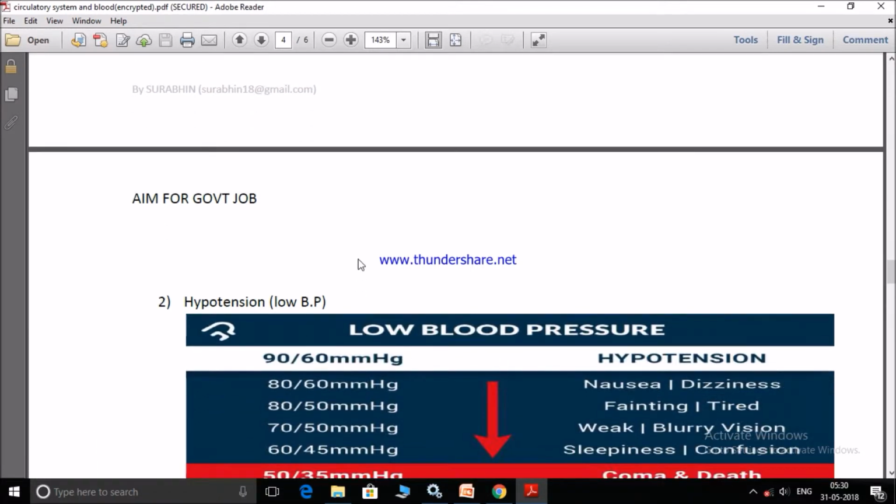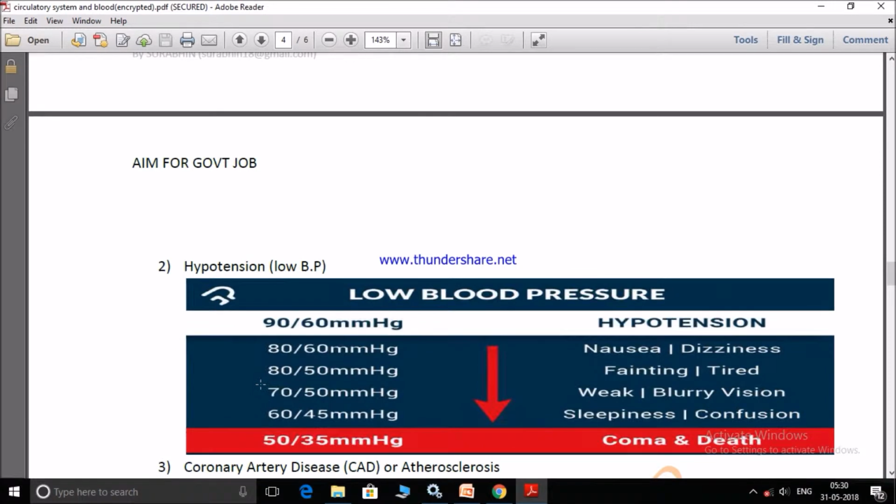For a human, the average blood pressure should be 120/80. But if it goes low to 90/60, it is hypotension. Further, if it goes to 80/60, there is nausea, and at 80/50, fainting and tiredness will be there.